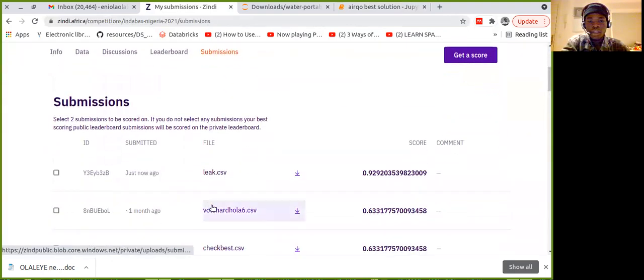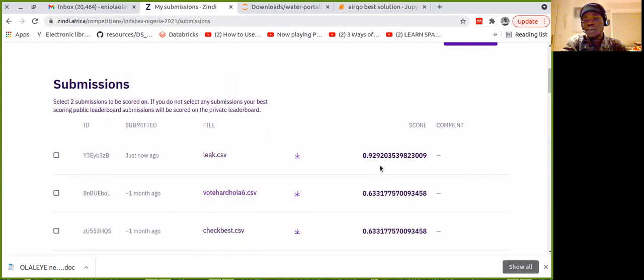Okay, can you see the score? 0.92035. I'm sure if I did not use smoothing, I should have a better score, but I'm not trying that. So with the leak, you have a very good score on the leaderboard, but it's not acceptable.